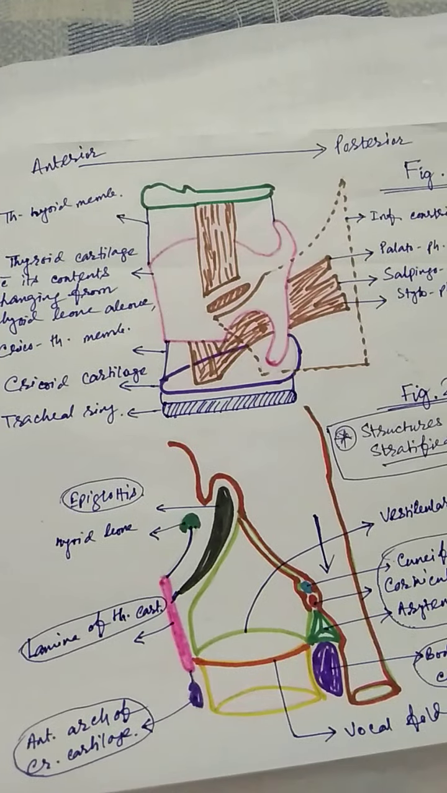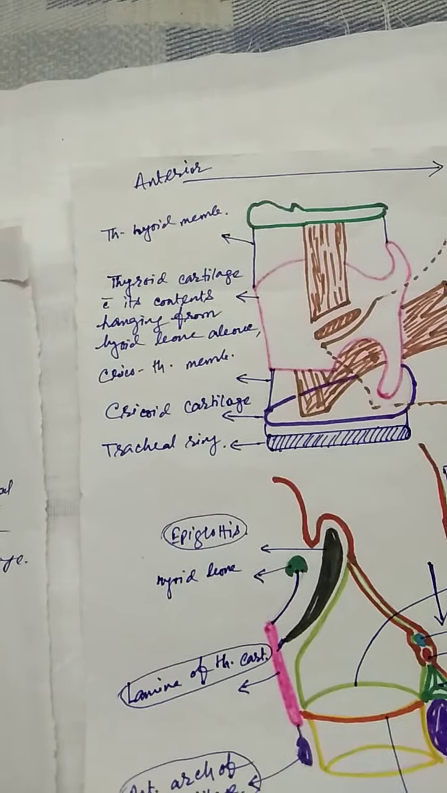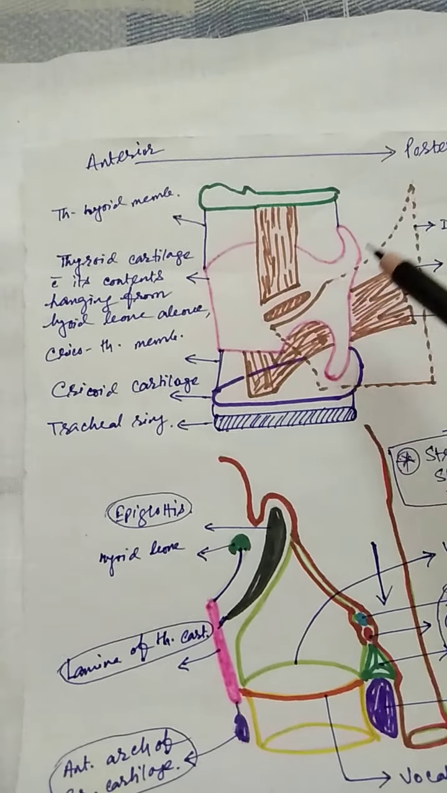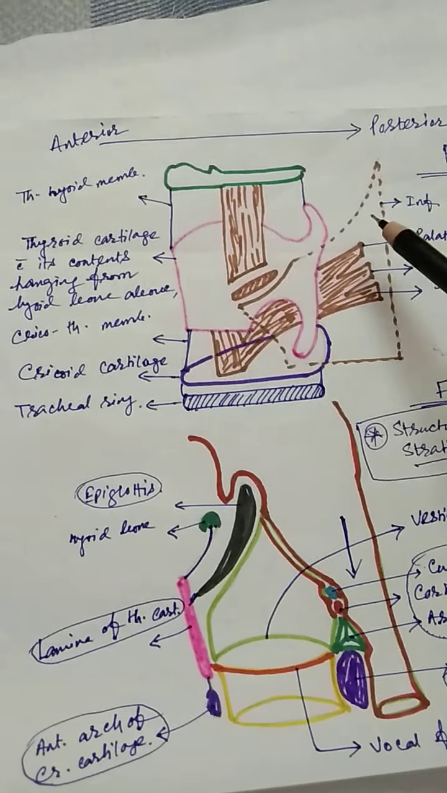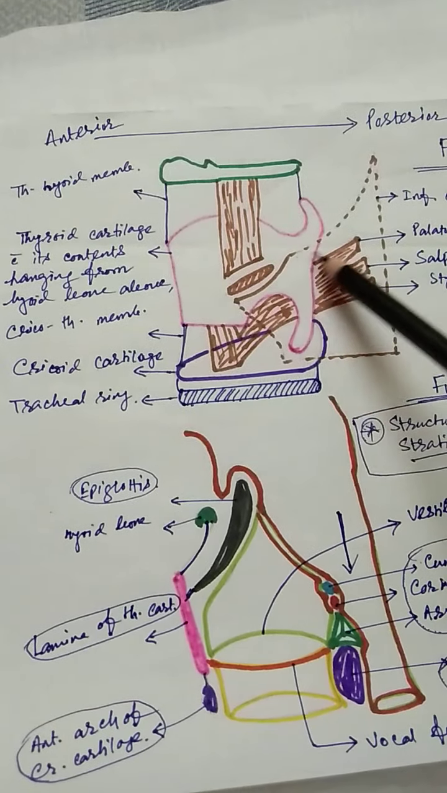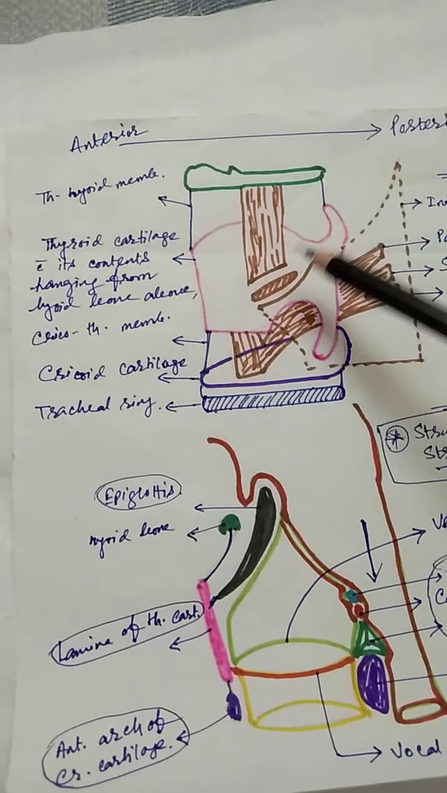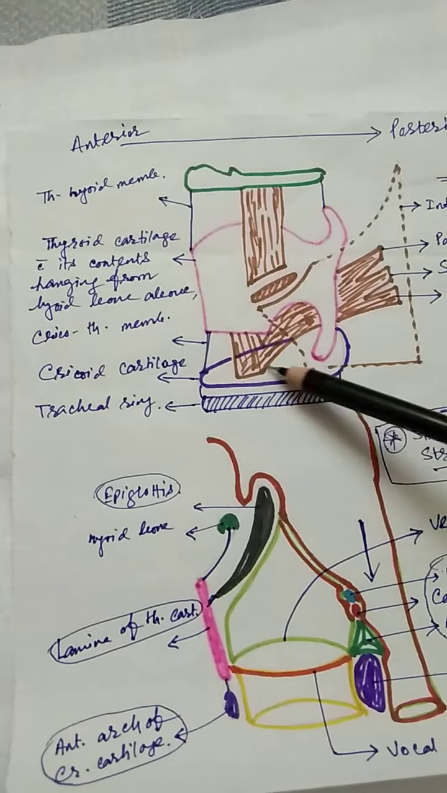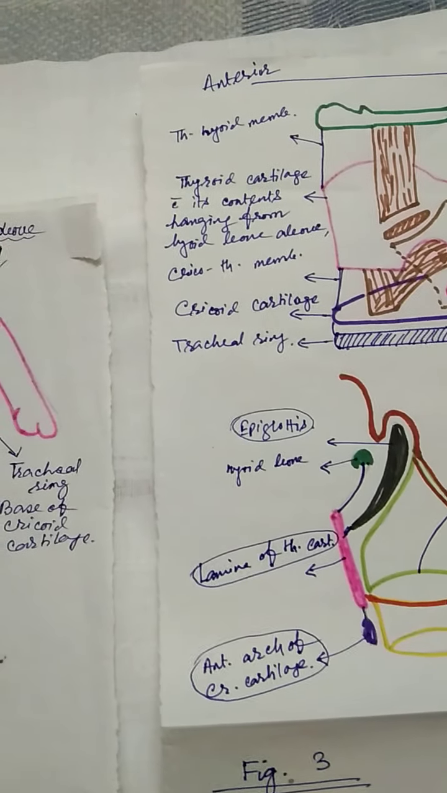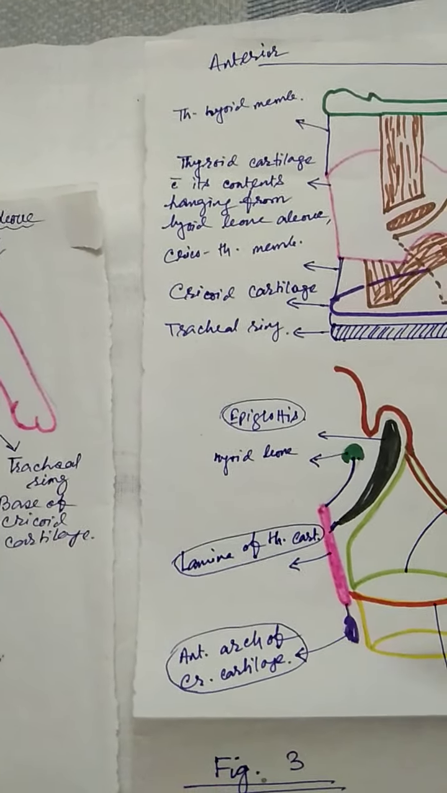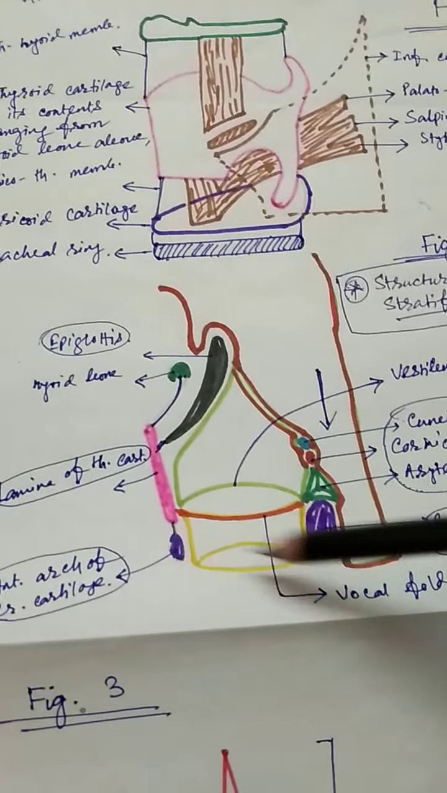Okay, now if you want to see the interior of the larynx, you should either go beyond or posterior to the lamina of the thyroid cartilage, so posteriorly you can see, or you should see from above or from below. Before starting the interior structures, you should recapitulate the cartilages.